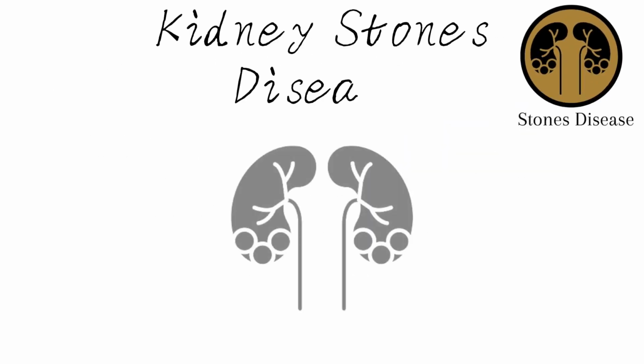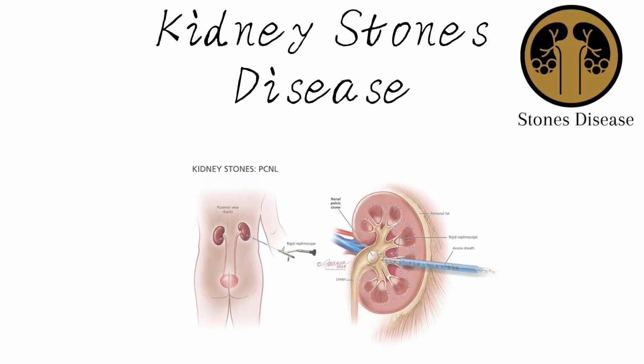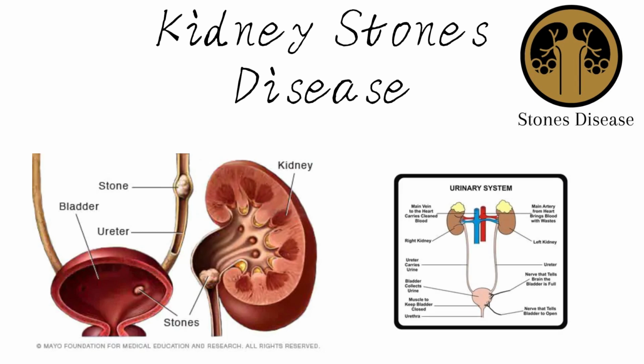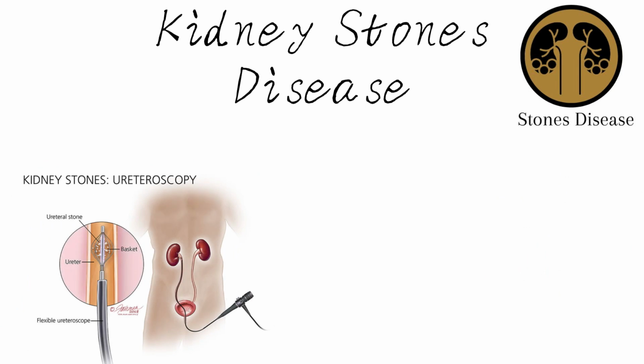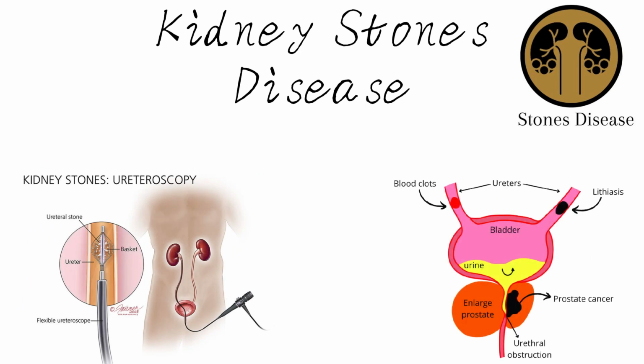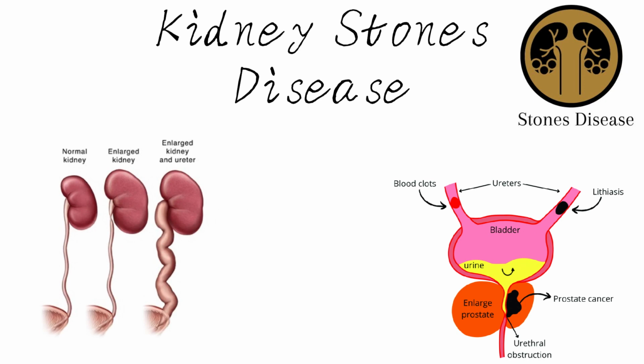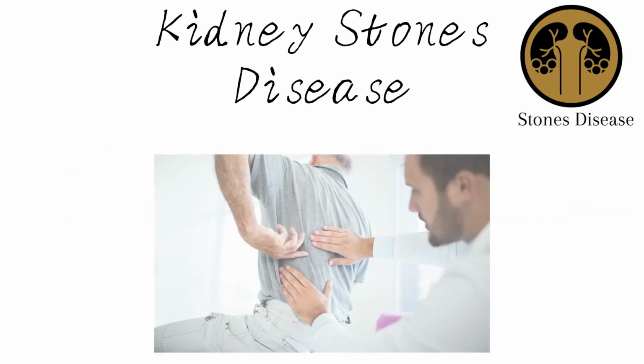Kidney stone disease, also referred to as renal calculus disease, nephrolithiasis, or urolithiasis, is a condition characterized by the formation of solid material (renal calculus) in the urinary tract. When a kidney stone becomes stuck in the ureters, it can obstruct urine flow, leading to swelling of the kidney and spasms in the ureter, resulting in intense pain. Common symptoms at this stage include severe, sharp pain in the side and back, below the ribs.